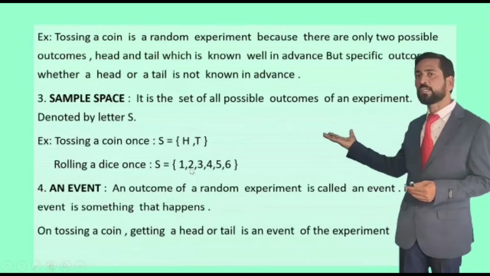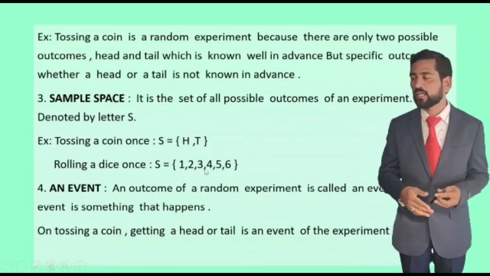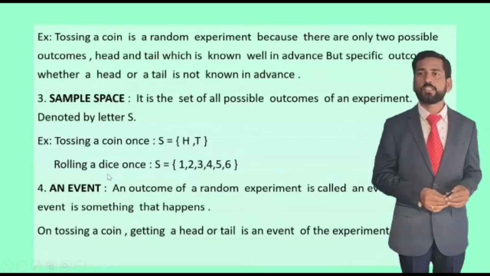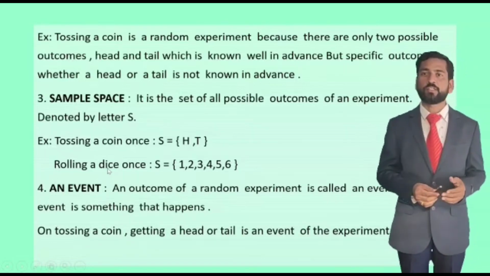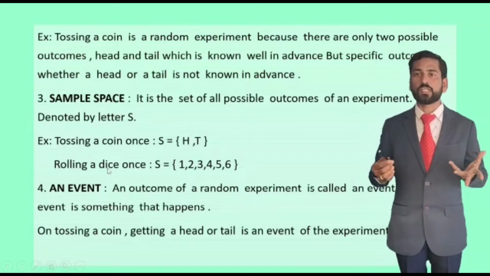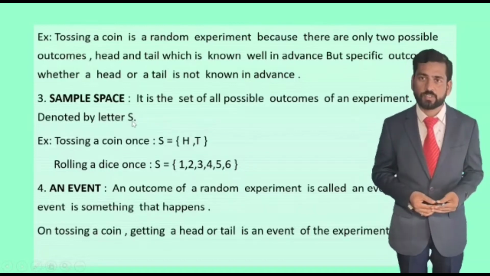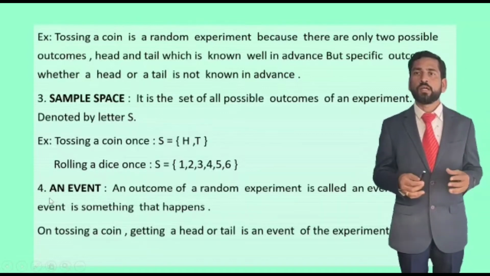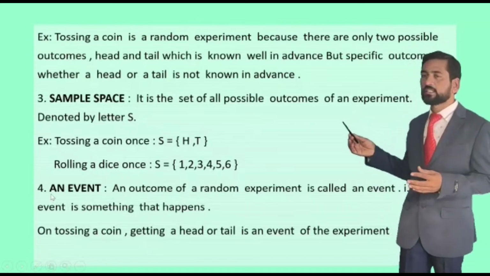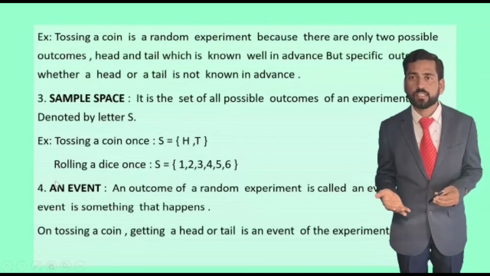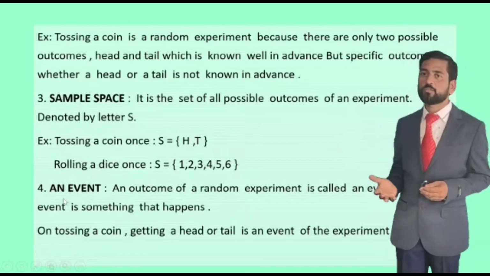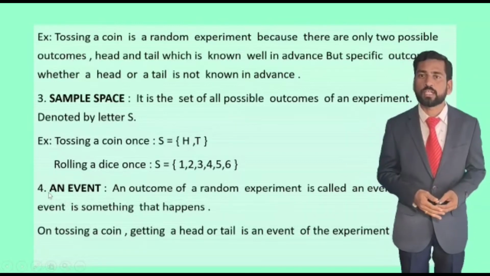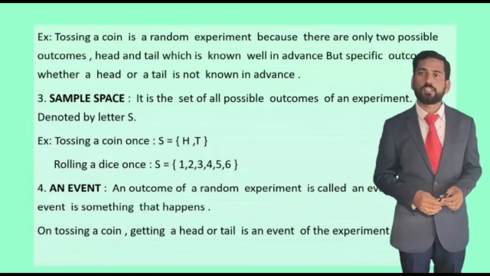All the possible outcomes we call the sample space, denoted by S, that is {1, 2, 3, 4, 5, 6} in the case of dice. So the set of possible outcomes we call a sample space.